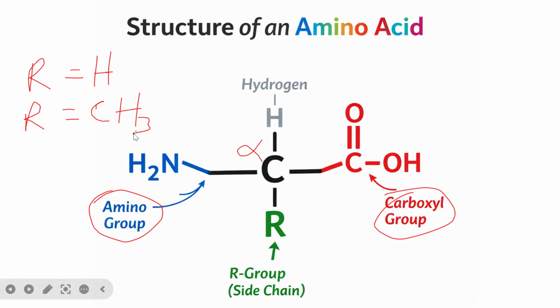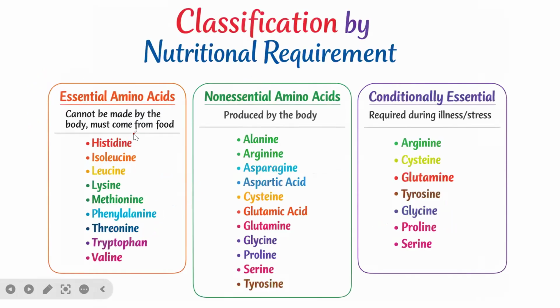So generally, an amino acid has a central structure, and this is the central structure. We have hydrogen, we have the R group, we have the carboxylic group, and then finally the amino group. So now, what are the classifications of amino acids based on nutritional requirement? Amino acids are classified based on nutritional requirement. We have essential amino acids, non-essential amino acids, and then conditionally essential amino acids.